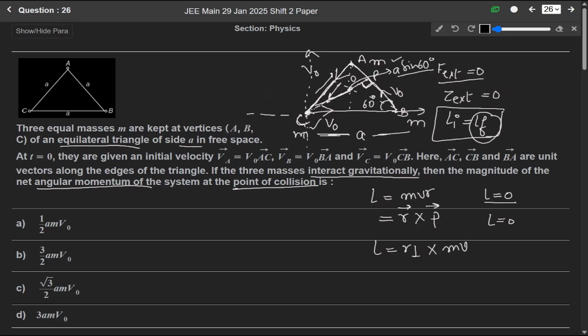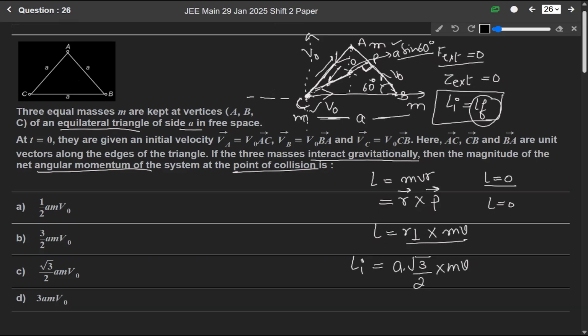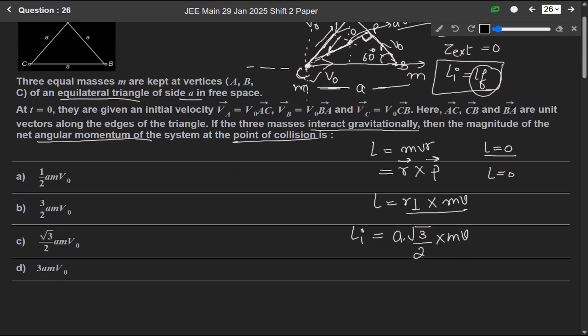So for a sin 60, the initial angular momentum will be r perpendicular into mv, if we consider the magnitude. It will be a sin 60, meaning a root 3 by 2, into mv. So the whole initial angular momentum will be L equals root 3 a by 2 into mv.